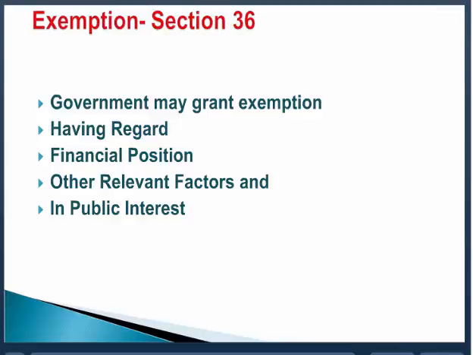What is the difference between these two? One difference is, in section 32, you grant the exemption for all time to come, that this act will not apply to it. Under section 36, you may grant the exemption for a specified period of time. Under section 32, you can grant the exemption to financial institutions. Under section 36, you can grant exemption to any establishment. Third, under section 32 the language is that this act will not apply. Here you say that this establishment is exempted.